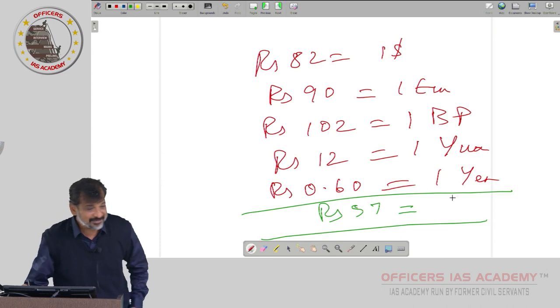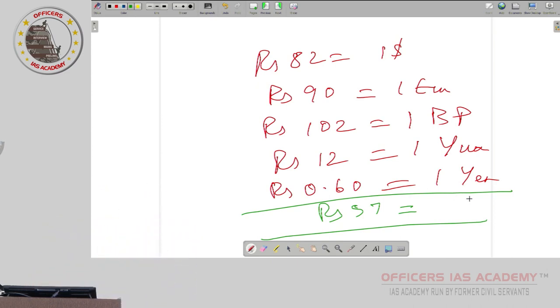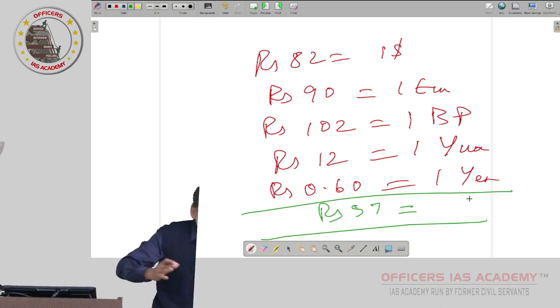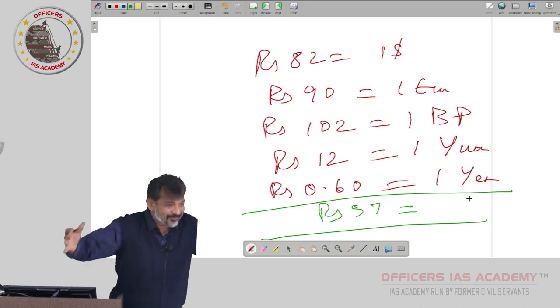Is this 57 a bilateral rate? It is with respect to a group of currencies, yes or no? And all are nominal, yes or no?